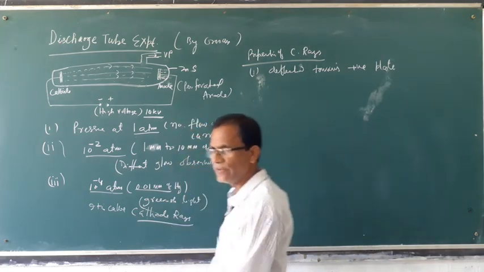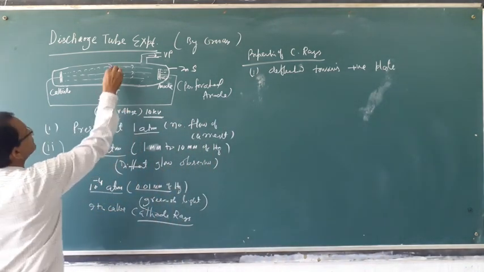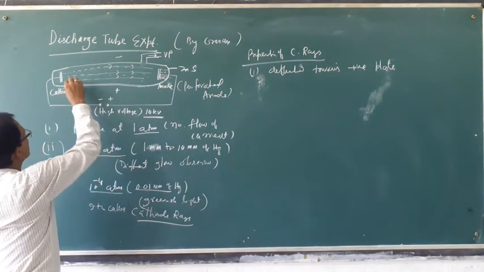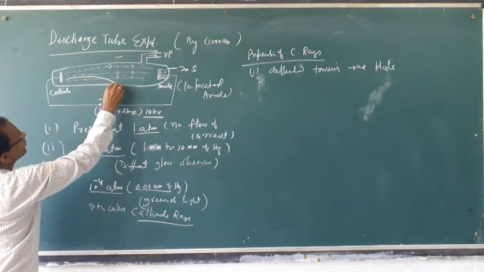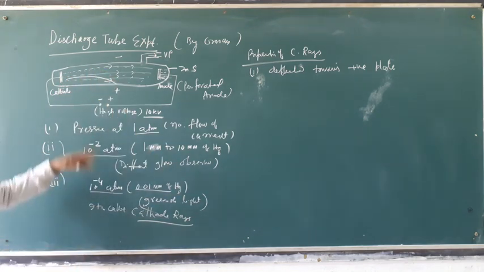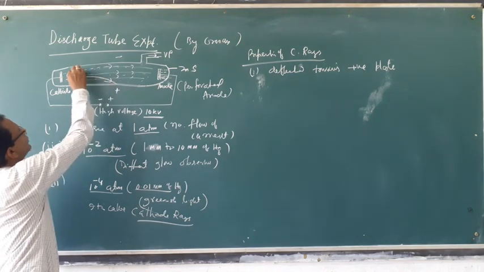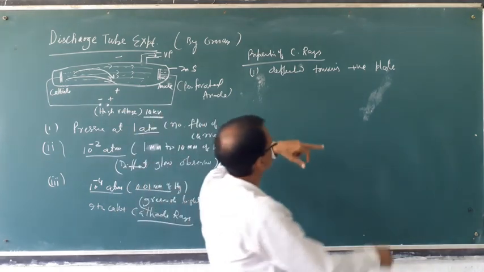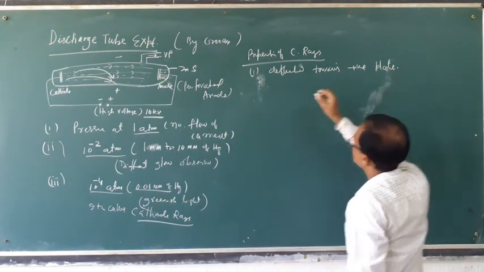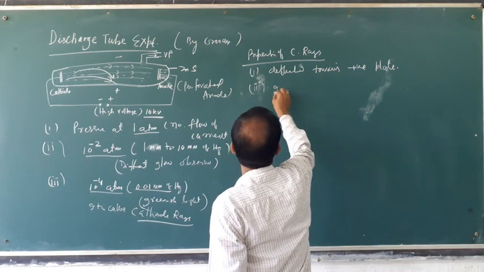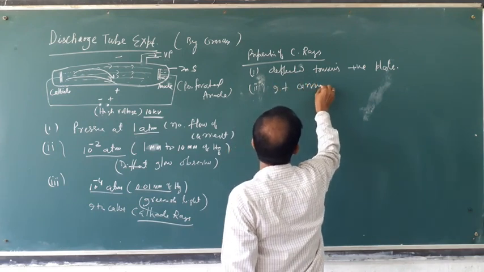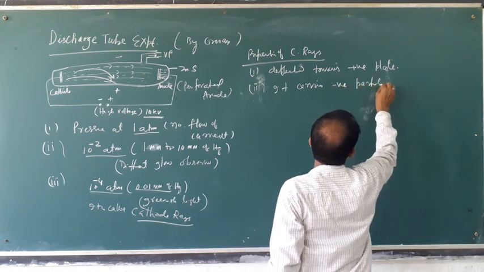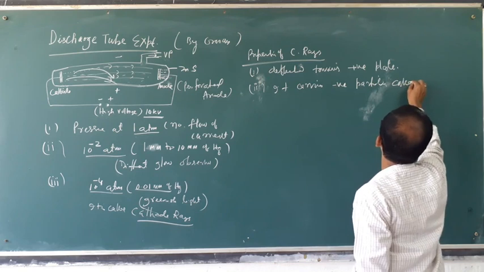If you place an electric field between them, the ray will be deflected towards the positive plate. It means it carries negative charged particles. Deflected towards the positive plate means it carries negative particles called electrons.